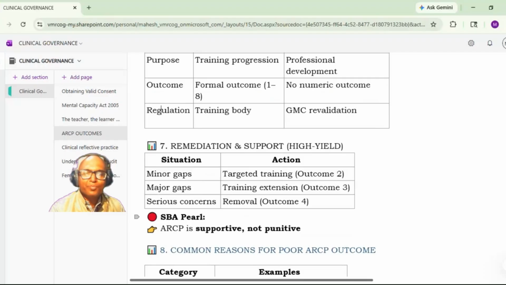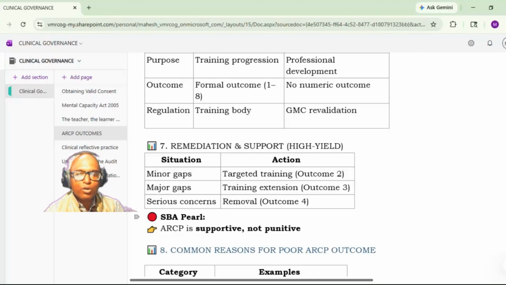Now, what exactly are remediation and support in the ARCP? If there are minor gaps, meaning a lack only in certain competencies, then targeted training is given, which is outcome 2. If there are major gaps, a training extension will be given. That is outcome 3. If there are serious concerns, the candidate will be removed. That is outcome 4. So the ARCP is supportive and not punitive.